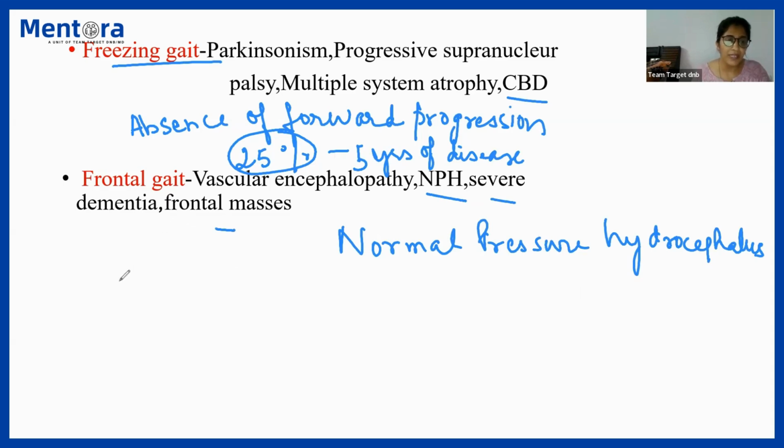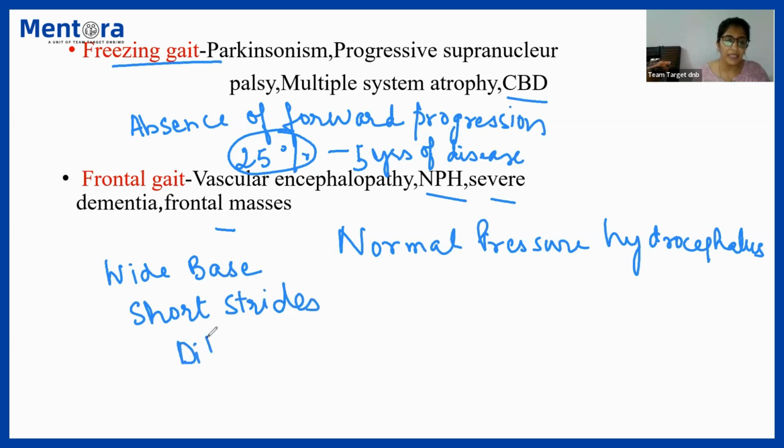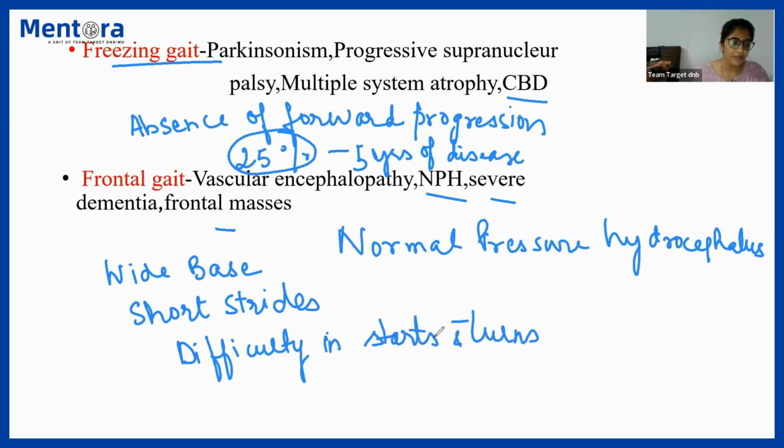So what kind of gait is actually frontal gait? It is quite similar to the cautious gait, wherein the patient walks with a wide base. There are shorter strides, and there is difficulty in starts and turns. That is known as frontal gait.